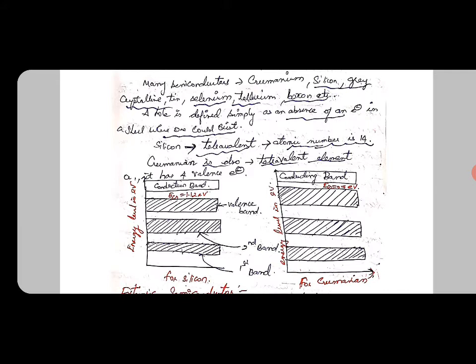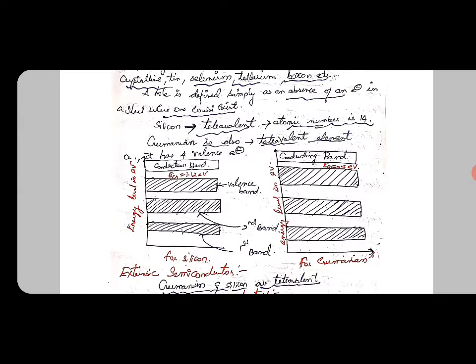Silicon is tetravalent and its atomic number is 14. Germanium is also a tetravalent element. We should know that silicon and germanium are the tetravalent elements, and both have only 4 valence electrons.